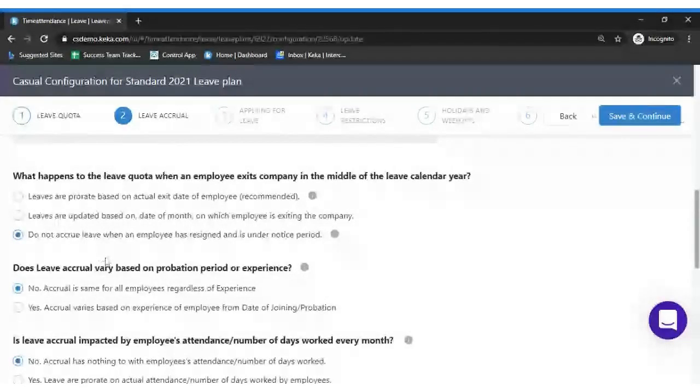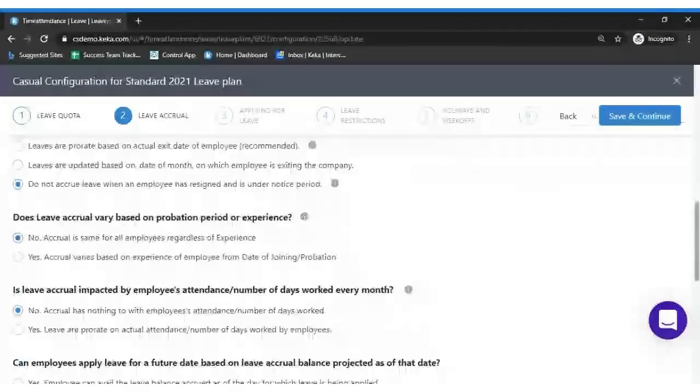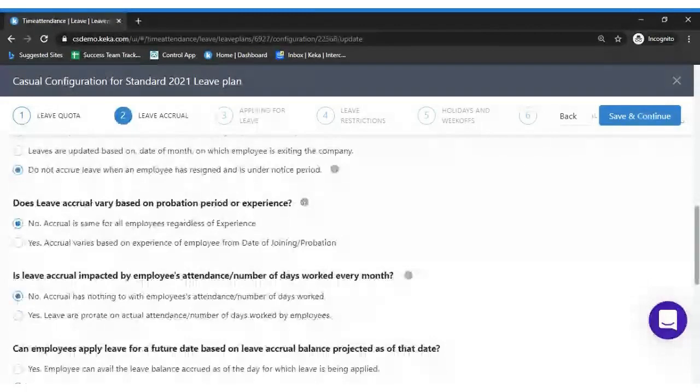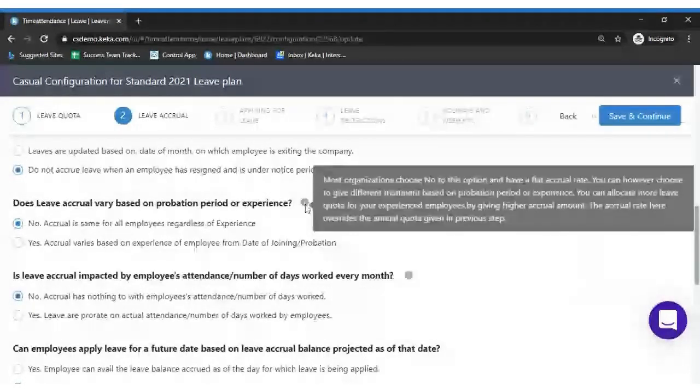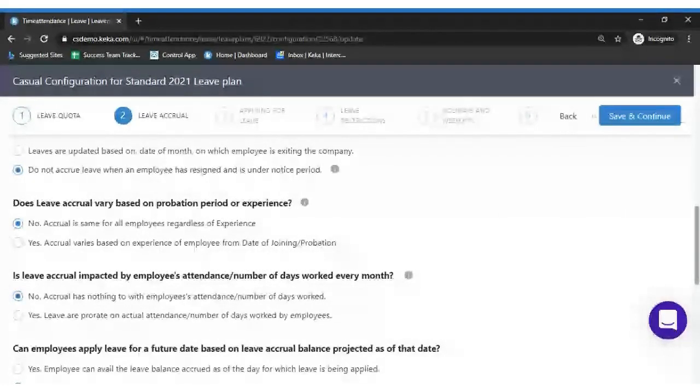So moving on to the next option, which is does leave accrual vary based upon the probation period or experience? Whether you want to vary the leave accrual based upon the probation period or experience, you can manage those settings.